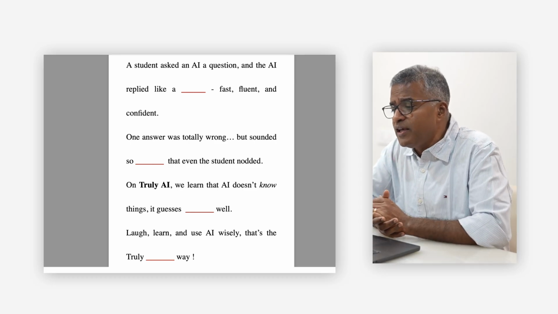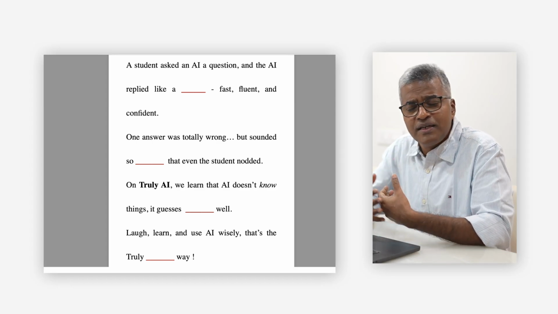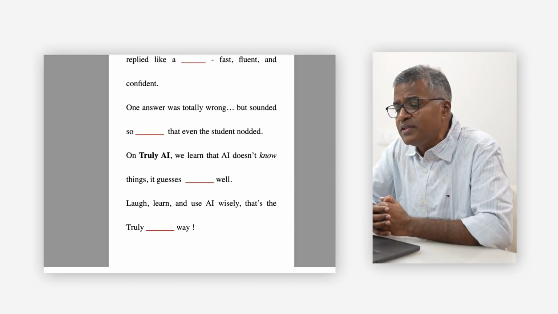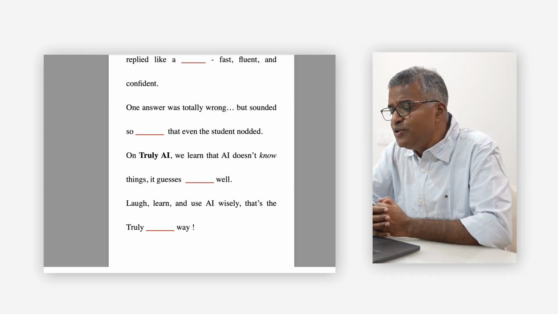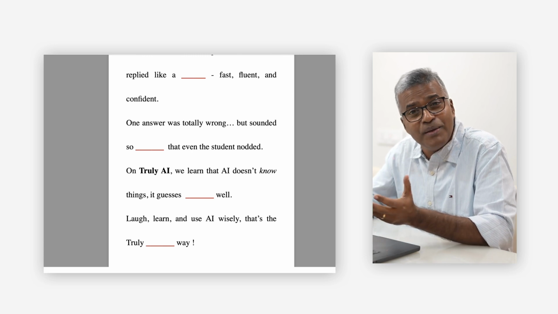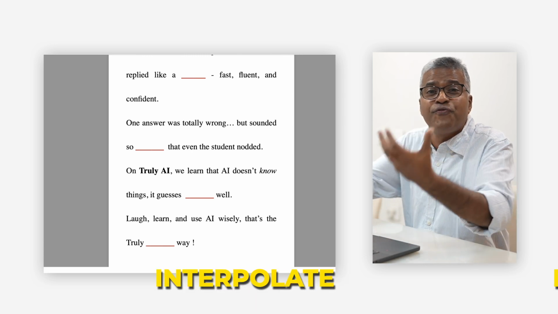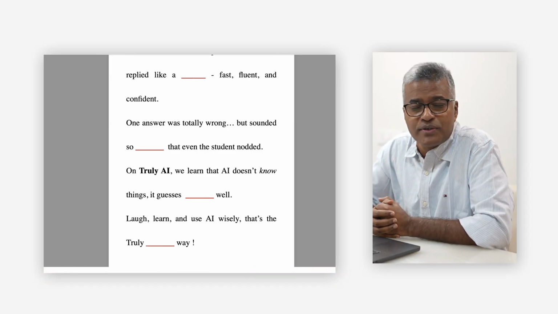One answer was totally wrong but sounded so fluent, confident, etc. On Truly AI, we learned that AI does not know things, it guesses so well. Laugh, learn and use AI wisely. That is the truly maybe AI way. This way we try to interpolate, we try to fill the gaps. And this is exactly what AI also does.